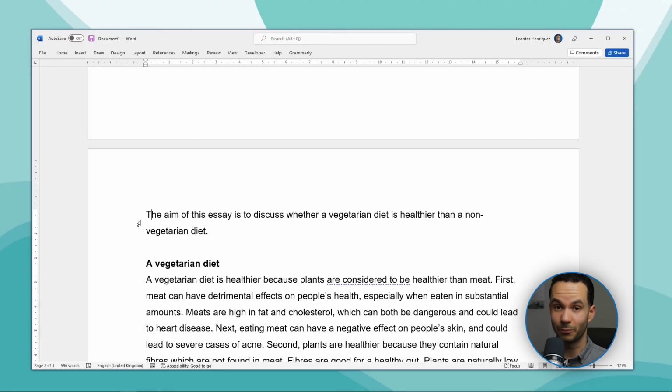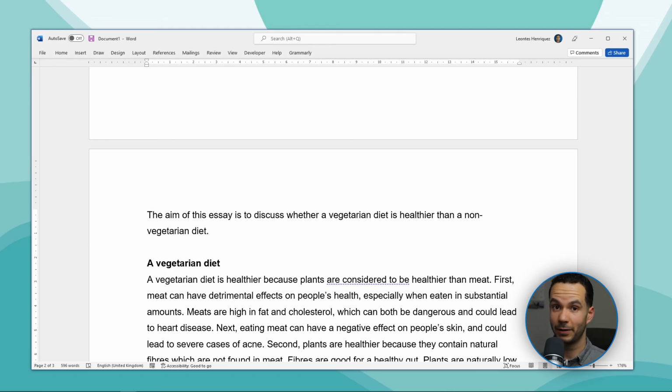And now, the final thing we need to do is create our introduction. I always say that you write your introduction at the end, because then you know what you're writing towards. And we can do that. We've written our essay, we have our main paragraphs, we have our conclusion, so now we can create our introduction. We're going to end our introduction with our thesis statement, and I need to add something to make it broad. So what I could do is talk about vegetarianism, diet and health and exercise, and eating meat, that it has become something rather frowned upon by some people. And that makes it a broad opening of my introduction.